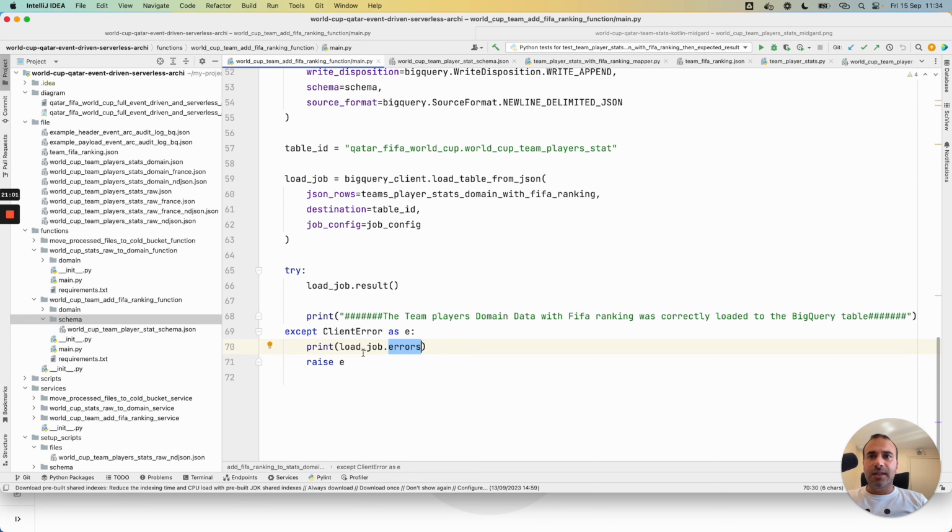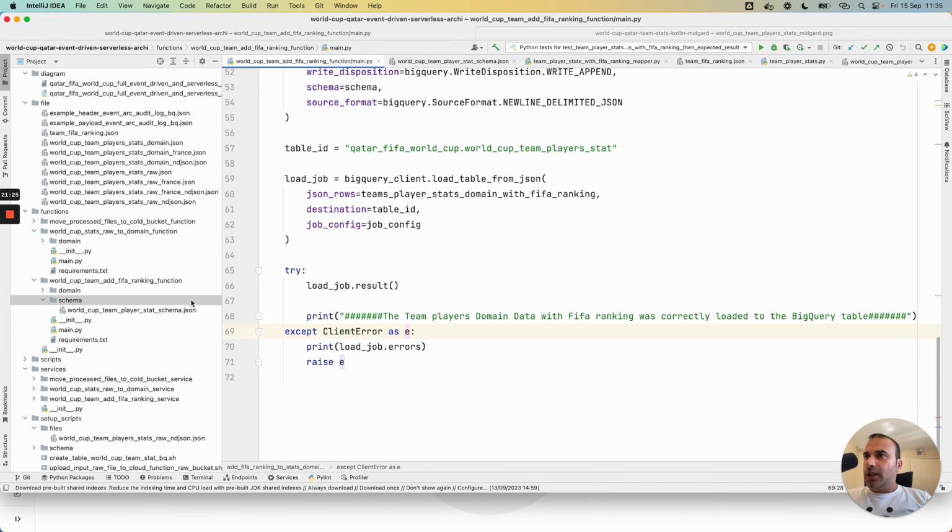And in this case, the error is more clear and we can check and understand the errors more easily. I really recommend using a try catch in this case, accessing the current exception. The logic is finished for this cloud function.